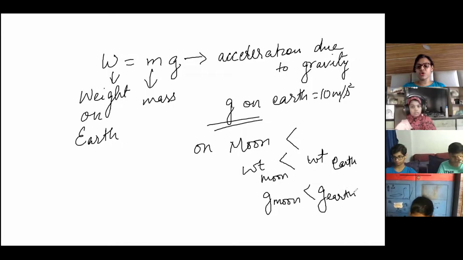And I told you what is G? G is acceleration due to gravity. It means the amount of force with which you are pulled down towards Earth or towards any planet. Okay, so is this clear?